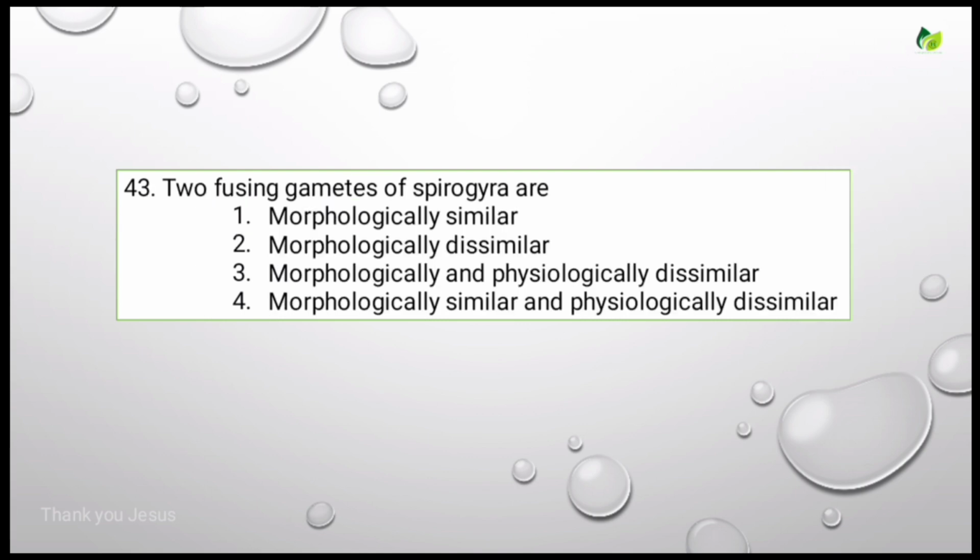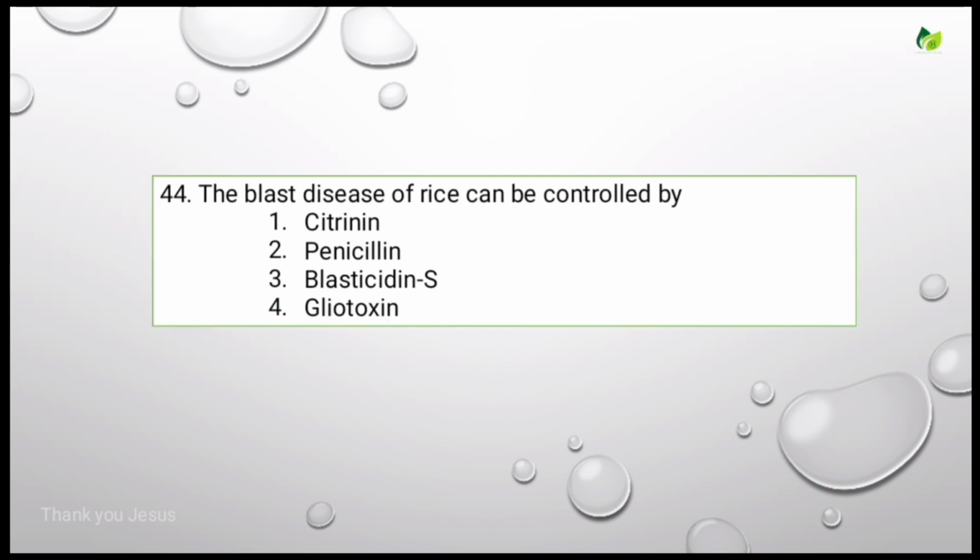Two fusing gametes of Spirogyra are: morphologically similar, morphologically dissimilar, morphologically and physiologically dissimilar, morphologically similar and physiologically dissimilar. The correct answer is they are morphologically similar but physiologically dissimilar. Okay, so let's see the next question.